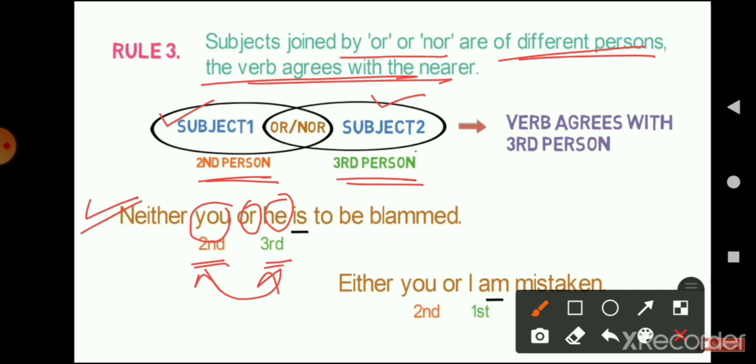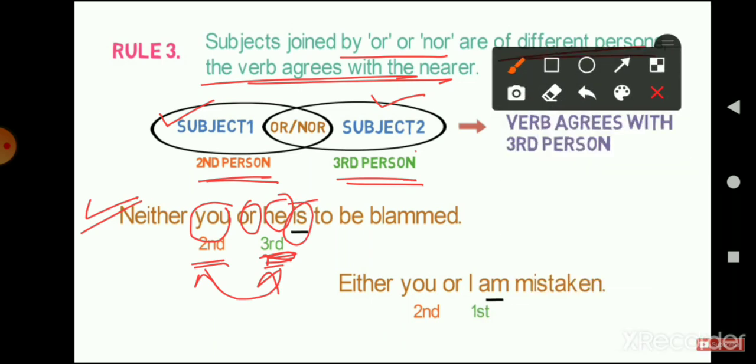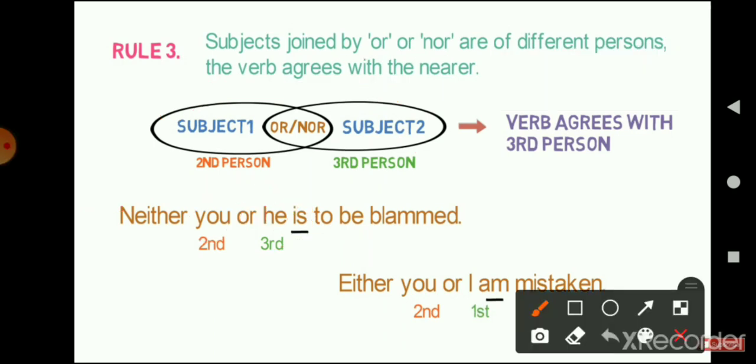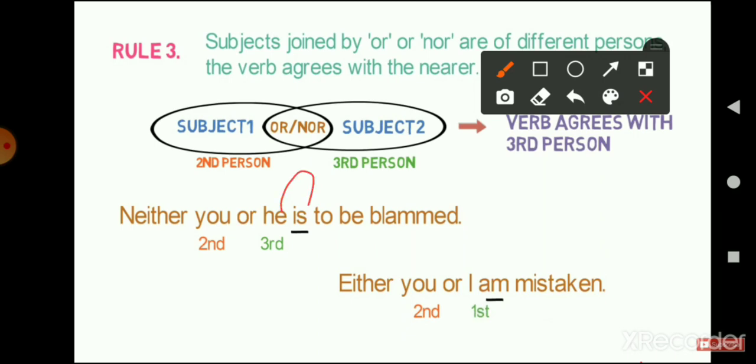So what are we going to use? We use the verb according to the nearer subject. Here the third person is nearer to the verb, so we use the verb according to the nearer one, which is he. The verb is agreeing with the third person here, and the third person here is he. So this is the particular example.